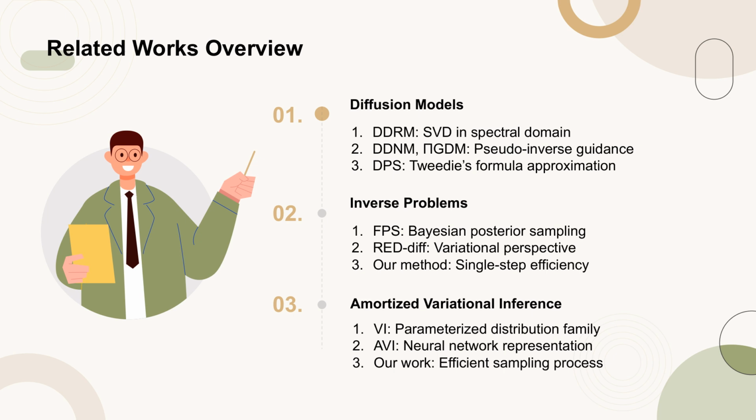Unlike these methods, our approach aims for efficiency by solving the inverse problem in a single step. Additionally, our work adopts amortized variational inference, AVI, which uses a neural network to represent the variational distribution family, offering a more efficient and scalable solution compared to traditional variational inference methods.